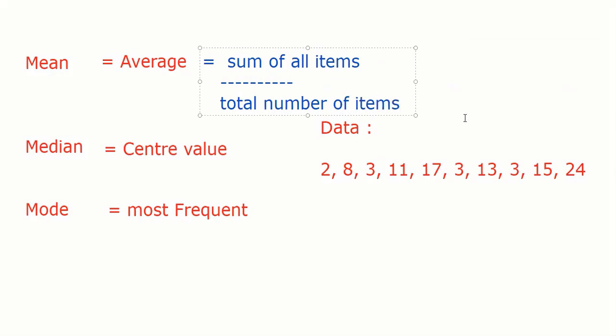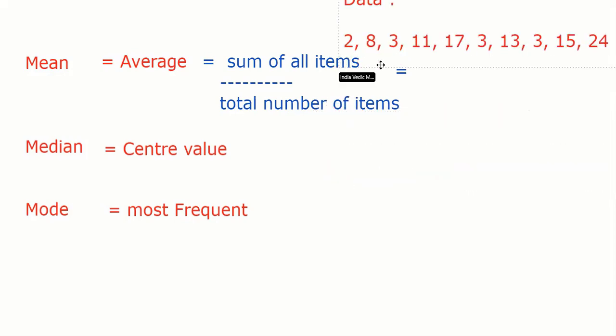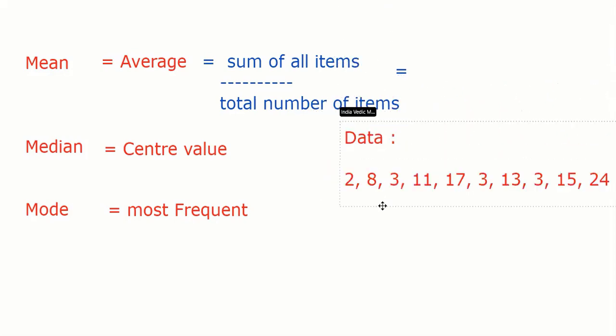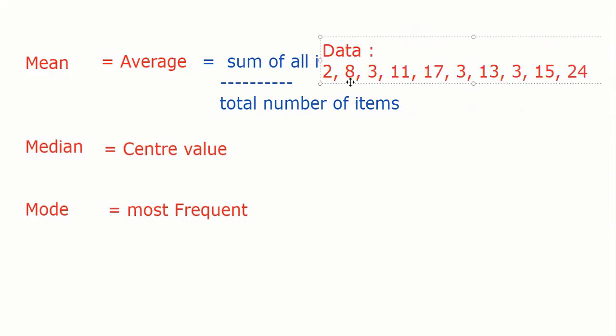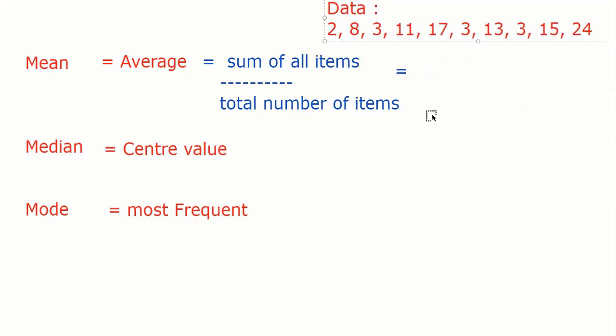So let's calculate here. We'll take the sum of all this. Let me put this data somewhere on top. One second, guys, because I need space here. So I'll put the data here. Average means sum of all the items divided by the total number of items.